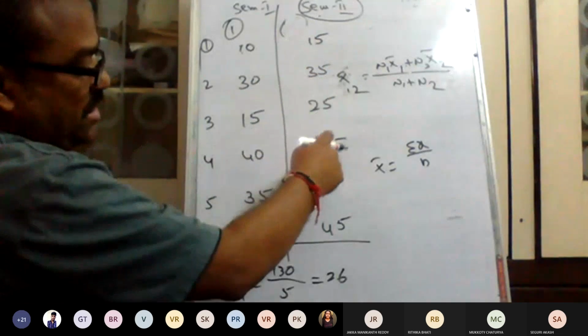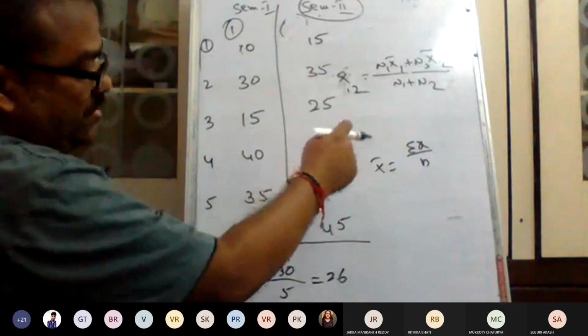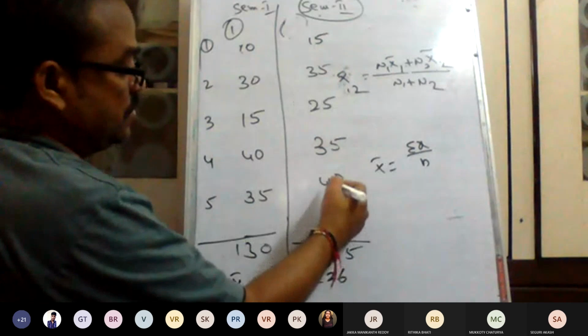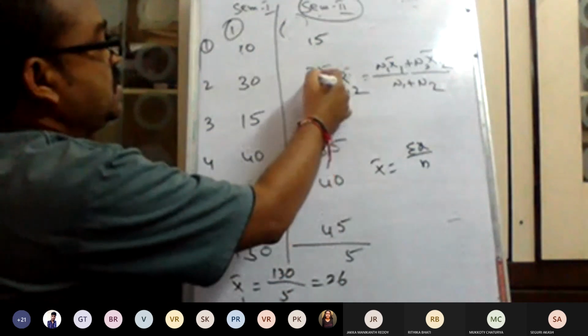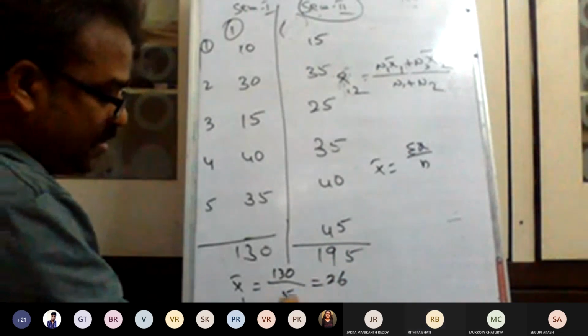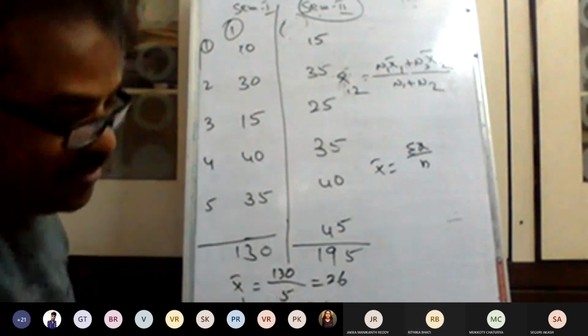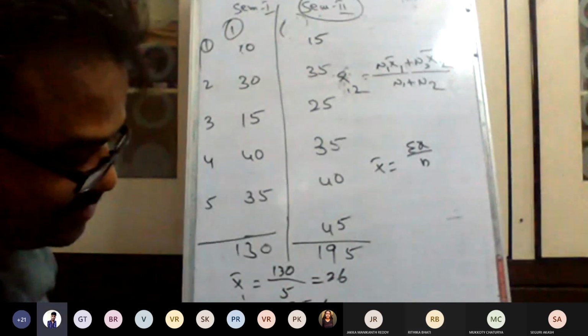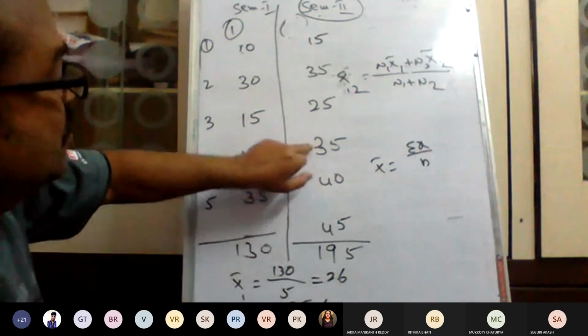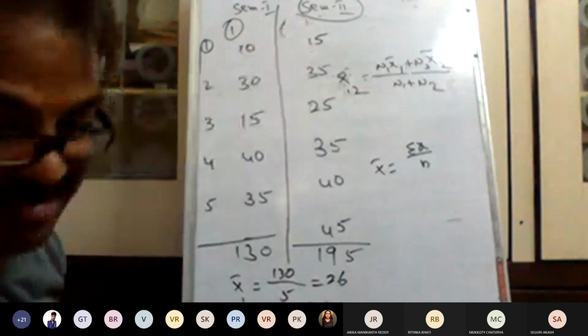The values are 15, 35, 25, 35, 5, and so on, and the total is 195. 195 divided by 6, because here n is 1, 2, 3, 4, 5, 6.